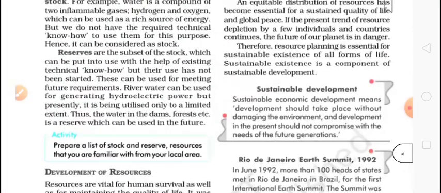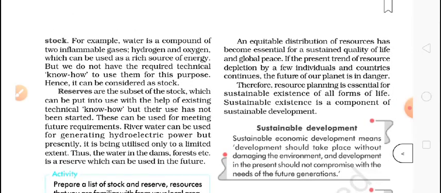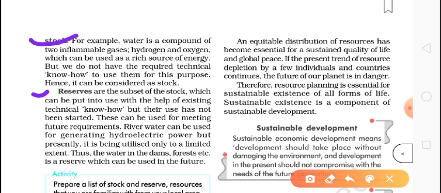And one sub-stock kind of thing, the reserve. Here they have given the example, you can study this. Reserves are the subset of stock which can be put into use with the help of existing technology know-how.